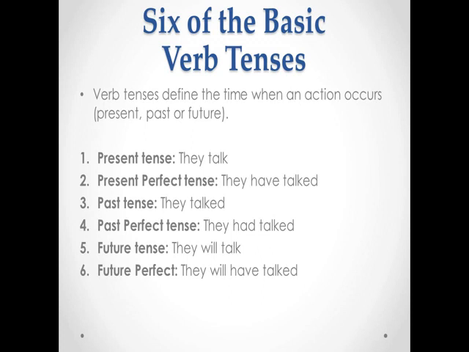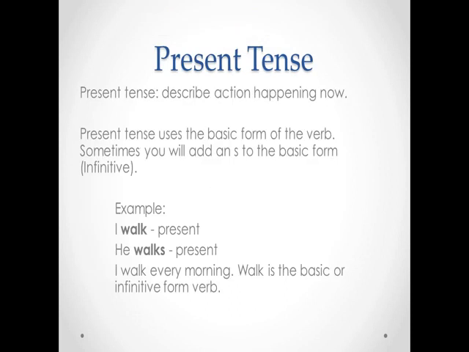Present perfect tense, they have talked. Past tense, they talked. Past perfect tense, they had talked. Future tense, they will talk. And future perfect, they will have talked. So we'll break those down a little bit.